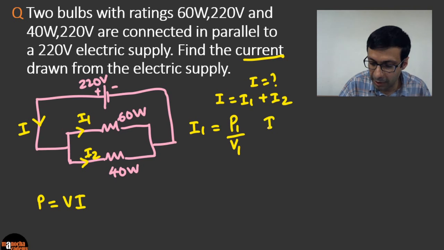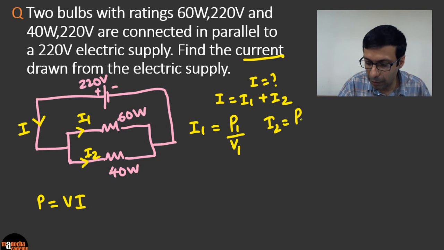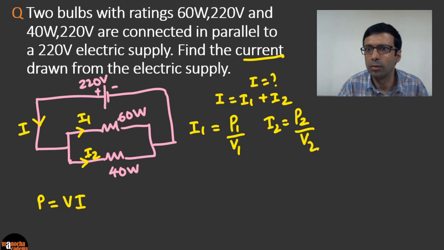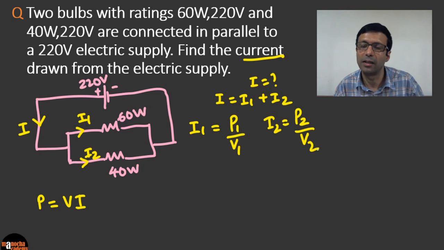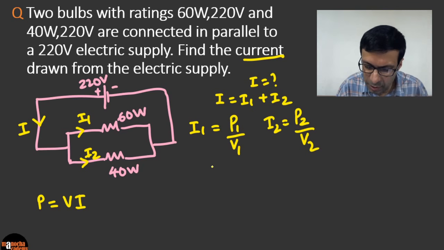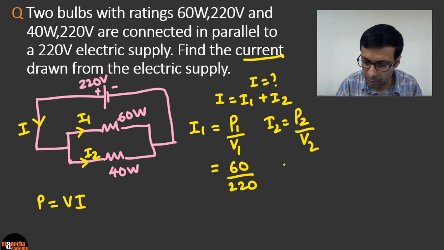And the current in the second bulb is going to be P2 by V2. Does that make sense? So the current is P by V. And what is the power of the first bulb? It's 60 watt and that's 220 volts here. And the current in the second bulb is simple, 40 watts by 220 volts. Because remember, both the bulbs are getting 220 volts. They are in parallel. And we just need to substitute the power values.